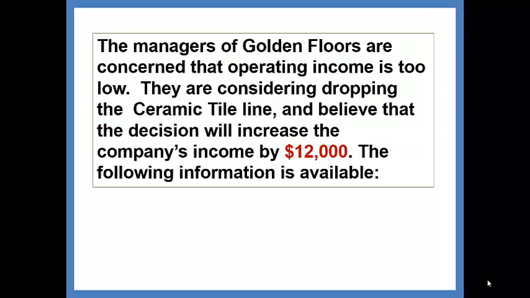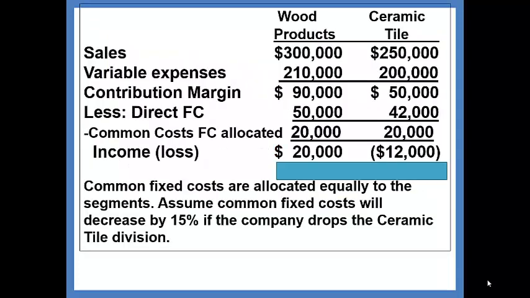The managers of Golden Floors are concerned that operating income is too low. They are considering dropping the ceramic tile line and believe that the decision will increase the company's income by $12,000. The following information is available. All right, so we have wood products and ceramic tile, and we're given the sales, the variable costs, the contribution margin, the direct fixed costs, the common costs that are allocated in the income. So overall, it looks like wood products is earning $20,000 and ceramic tile has a loss of $12,000.